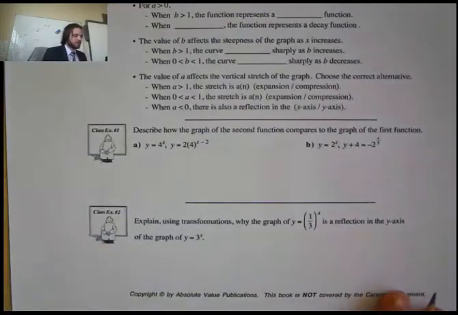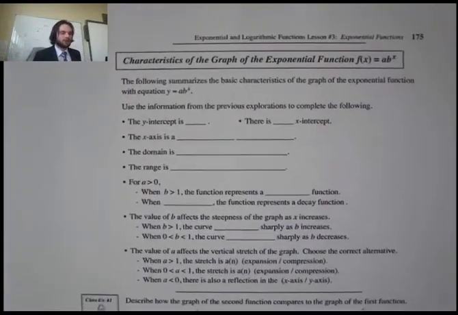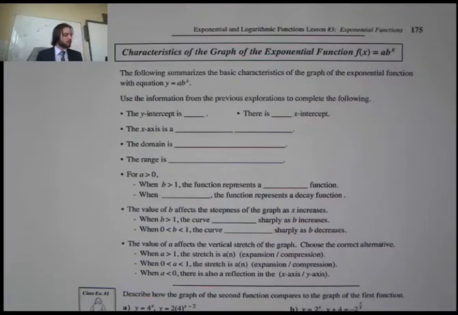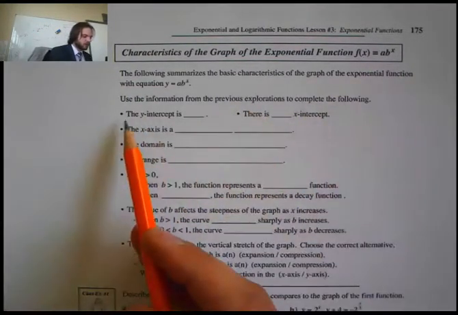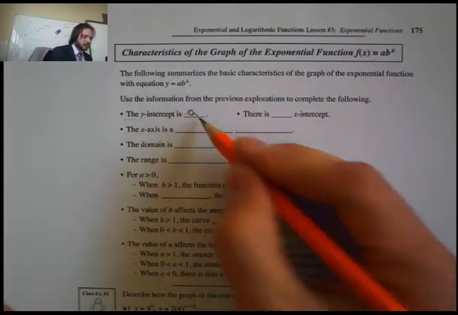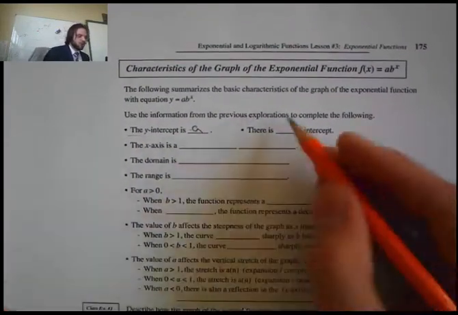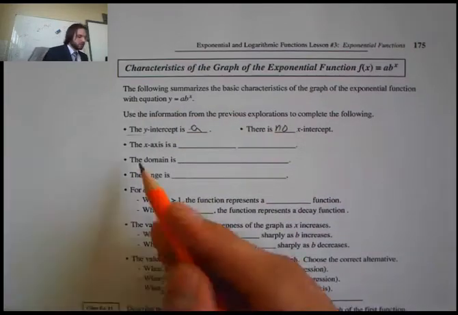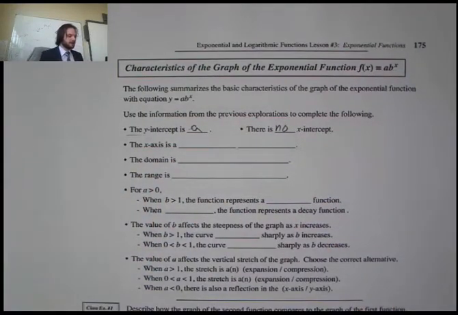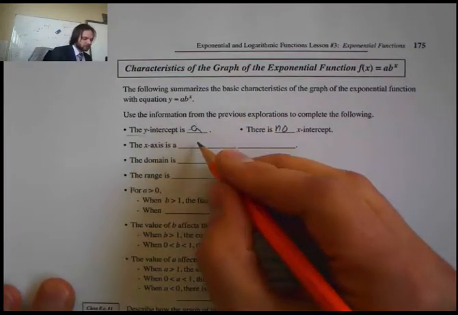All right. So here's our little quick review. Okay? We have used information from the previous explorations to find out the y-intercept is always my a value. There is no x-intercepts. Next one here, the x-axis is an asymptote.